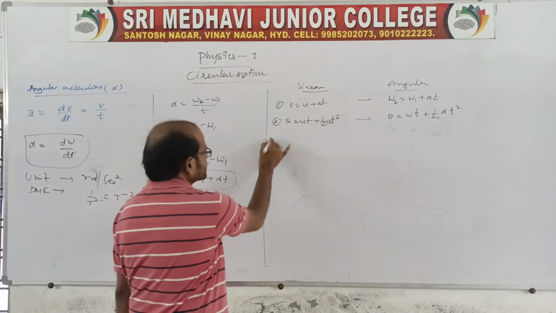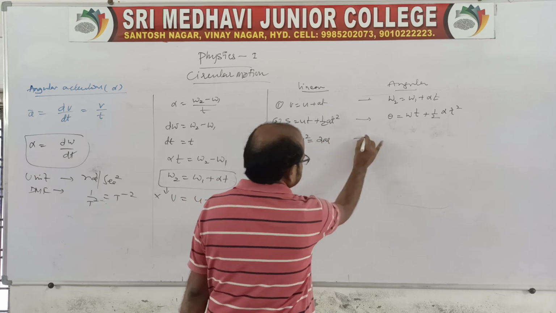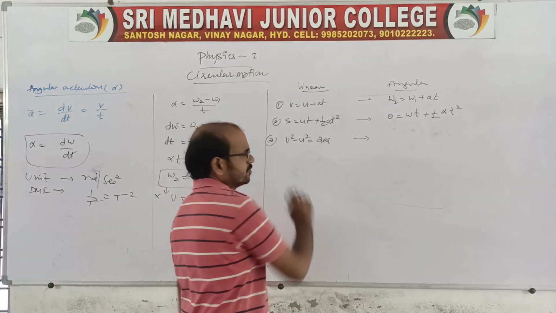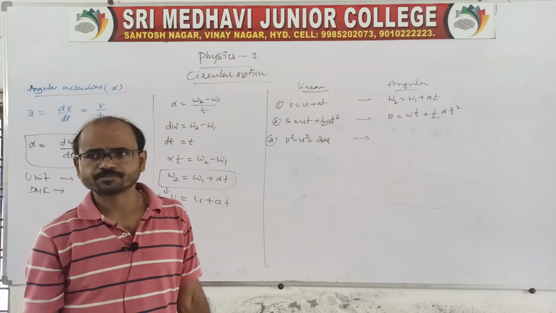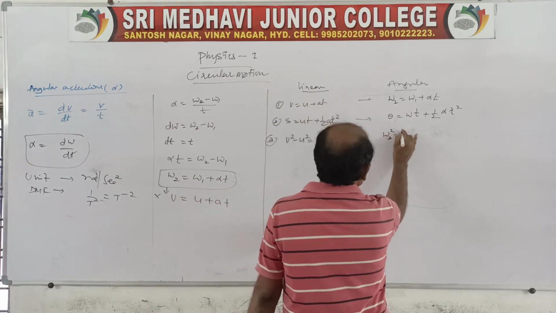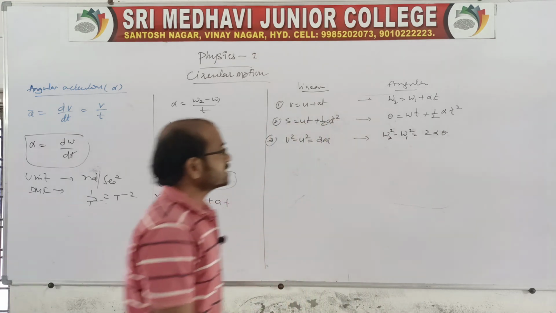And coming to the third one, v square minus u square is equal to 2as. You also replace here: omega 2 square minus omega 1 square is equal to 2 alpha theta.